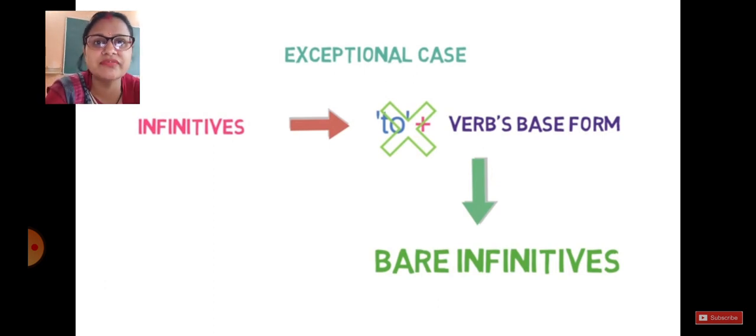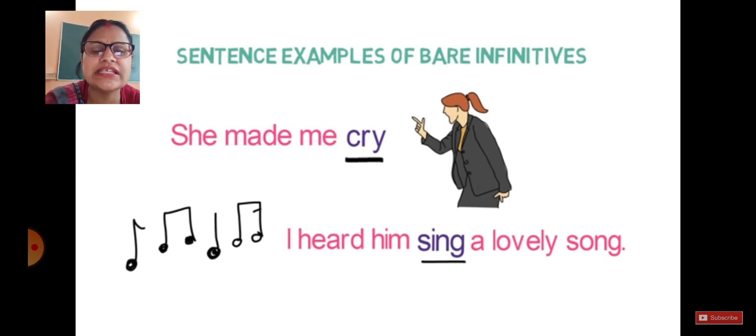It means the first form of the verb, but that verb does not work as a verb. It is just a normal word. It can be an adjective, adverb or a noun at that place. And these kinds of infinitives are called bare infinitives. If you see your book very carefully, you will find on page number 66 the explanation from A point to D point. All the information is already given in your book. So when you read about it, you will easily understand bare infinitives, but still we'll see some examples.